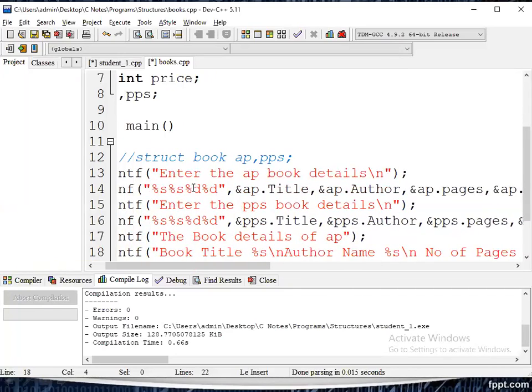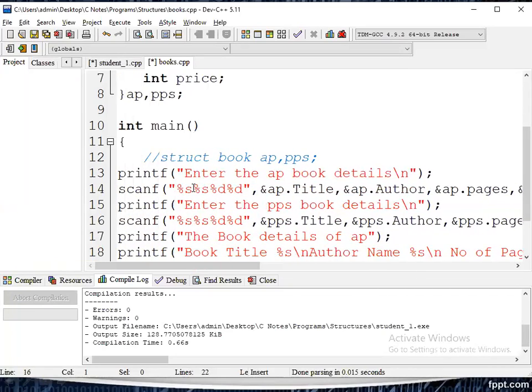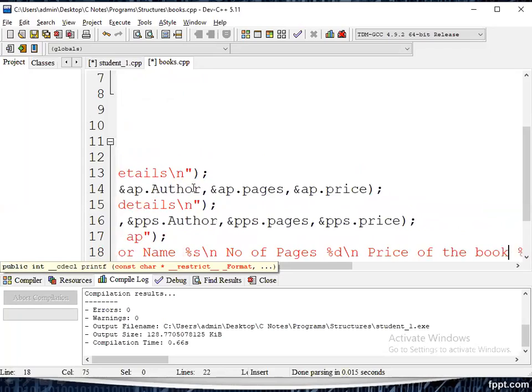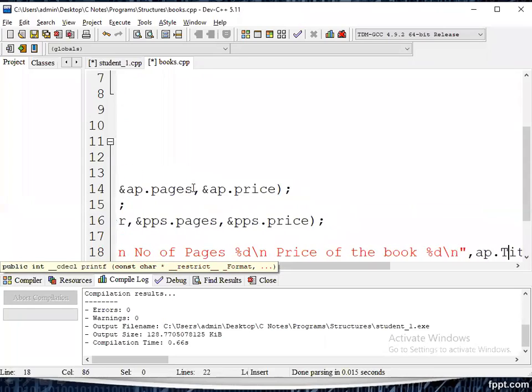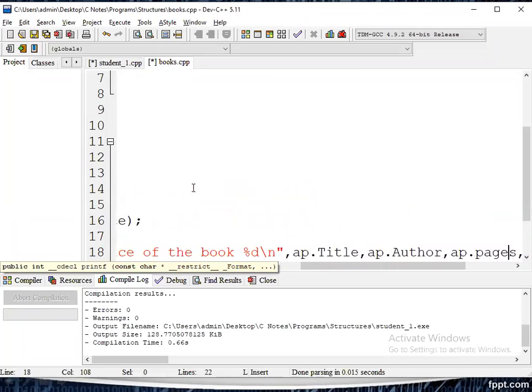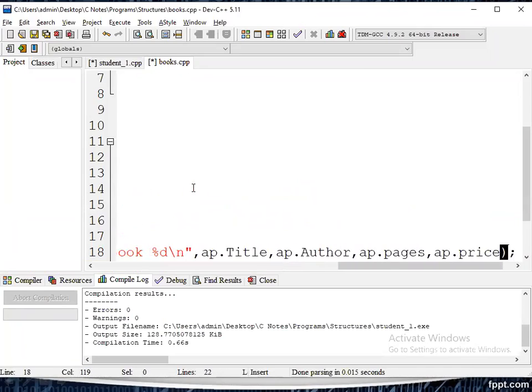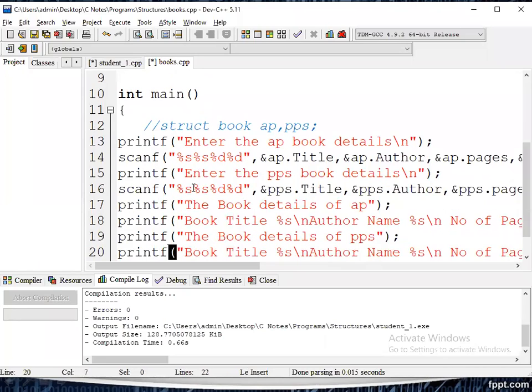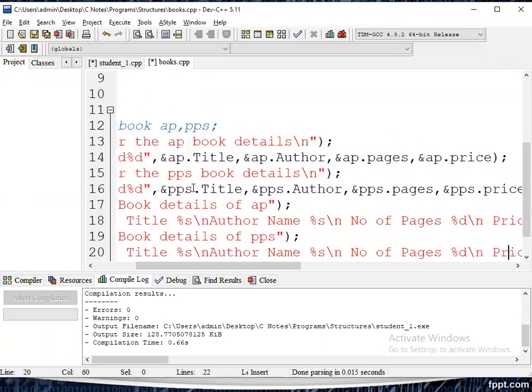Next, finally, we can print the information. Print book details of AP: book title, author, number of pages, price. Next, details of the PPS book: title, author name, and pages.